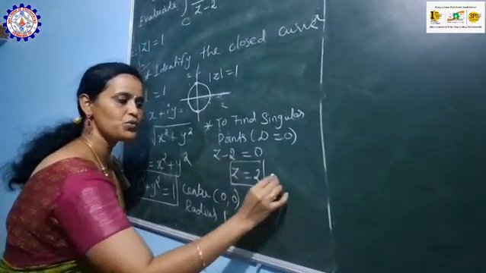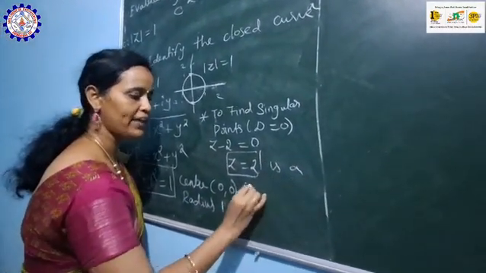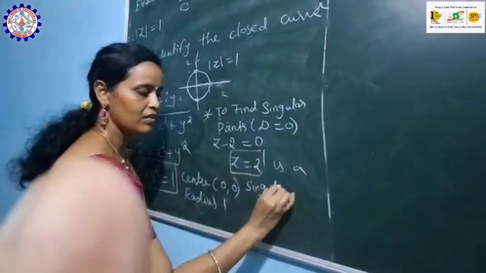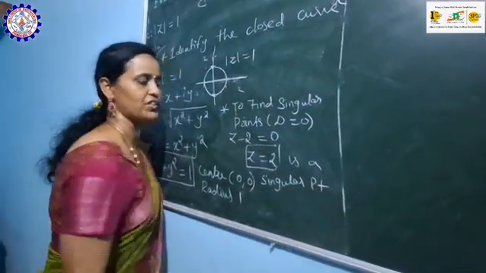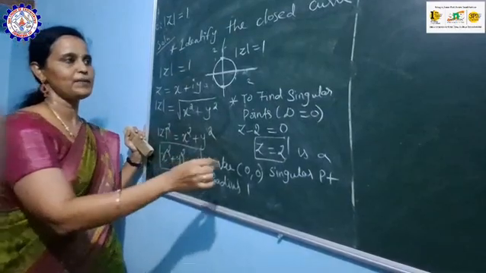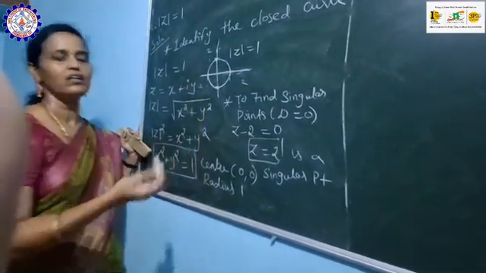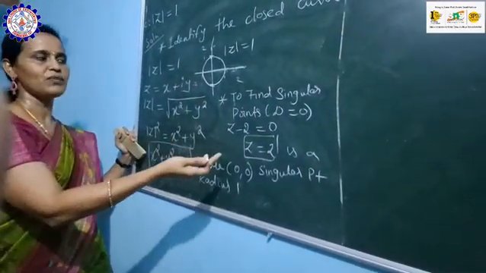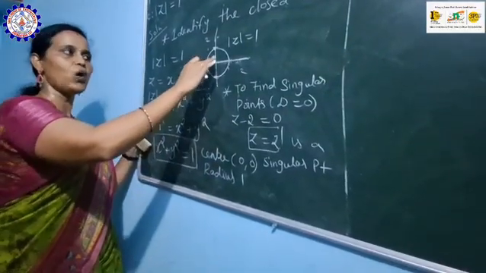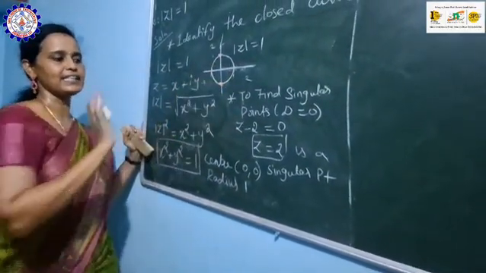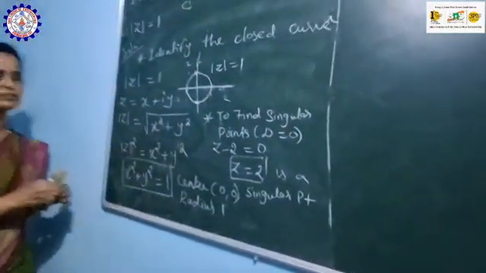Therefore z equals 2 is a singular point of the given function. Next, our third step is to find whether the singular point is lying inside or outside the circle C.